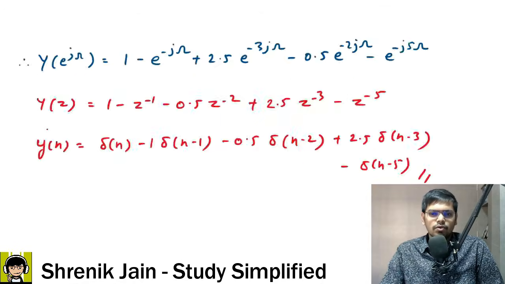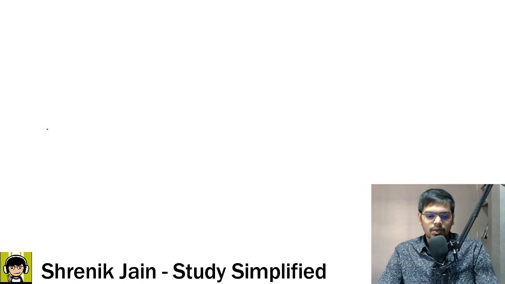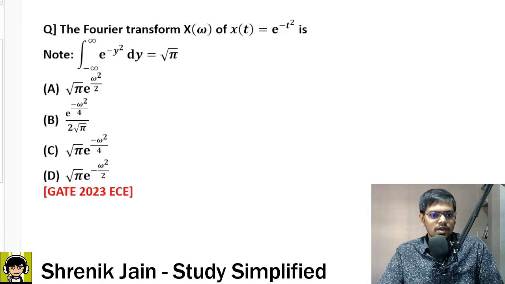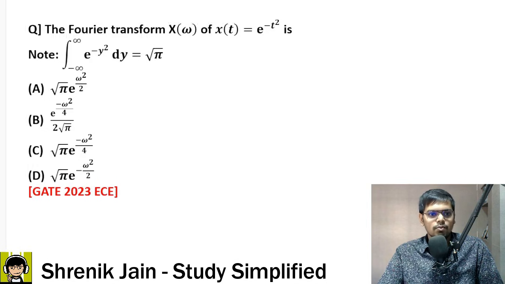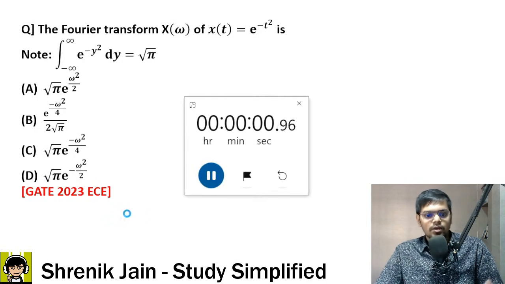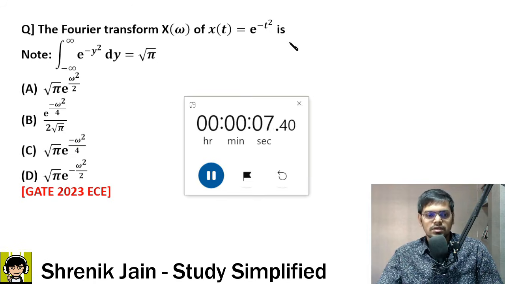Very easy question, very simple question based on the basics. Let us move forward to the next question, and this next question is a very famous concept of GATE examiners, asked many times in the previous year papers, and again they are asking here. GATE 2023 telecommunication: the Fourier transform X of omega of x of t, that is equal to e to the power minus t square, is what?